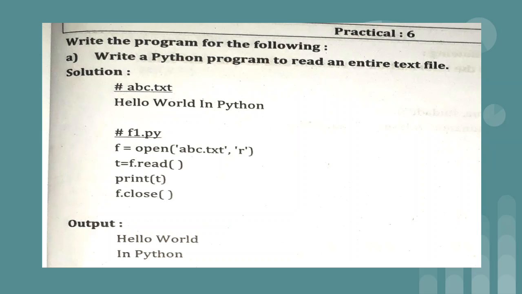If the question specifies to read only the first 6 characters or first 7 characters, then in the read method you should provide an integer parameter, saying how many characters you want to read. Otherwise, if the question specifies that the entire text file has to be read, we simply use the read method without parameters. So you will see the output: hello world in Python.